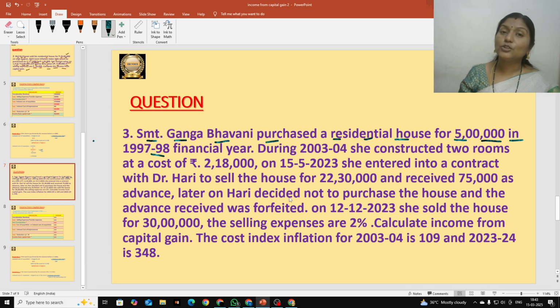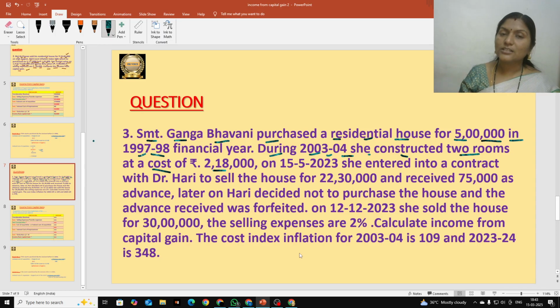So he purchased here during the period of 97 and 98, that is before 1-4-2001. Okay, and next one is during 2003 and 4. So after some years of purchasing that asset in 97, in 2003 and 4, she constructed 2 rooms. Okay, she purchased one house, and later on in 2003 and 4, she constructed 2 rooms for the house, at a cost of how many rupees? 2,18,000. This is known as additions.